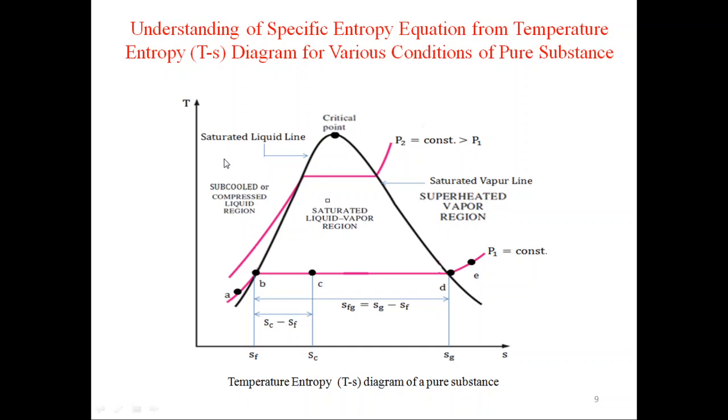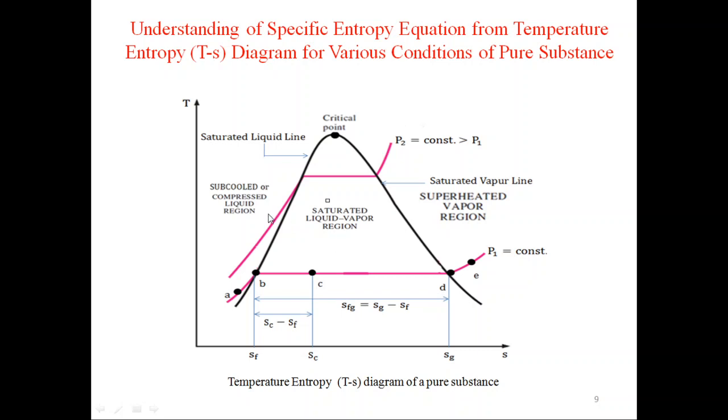In a temperature and entropy diagram, temperature is on the y-axis and specific entropy is on the x-axis. This is the shape of the dome for the temperature entropy diagram. The maximum point is the critical point. This side of the dome is the saturated liquid line. This side of the dome is the saturated vapor line. In between we have the saturated liquid vapor region.